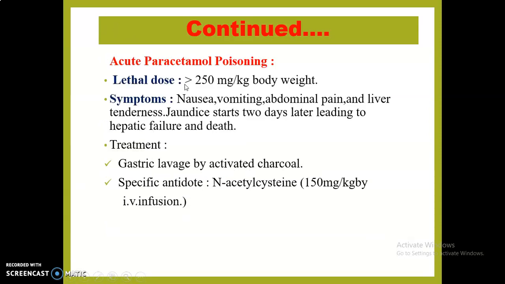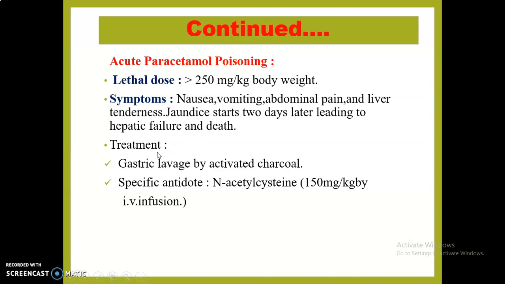Acute paracetamol poisoning. Poisoning or toxicity with paracetamol is observed at doses greater than 250 milligram per kg of body weight. Actually, paracetamol is a safe, well-tolerated drug, but above 250 milligram per kg, there are chances of paracetamol poisoning. It is characterized by symptoms like nausea, vomiting, abdominal pain, a tender liver, and jaundice starting after 2 days, which finally leads to hepatic failure, and death may take place.